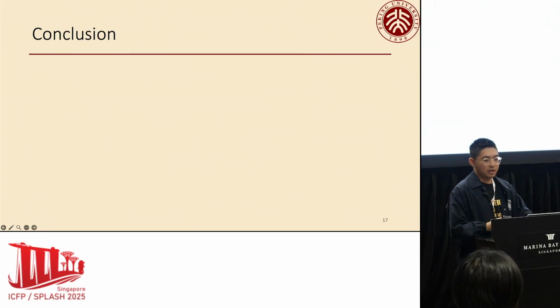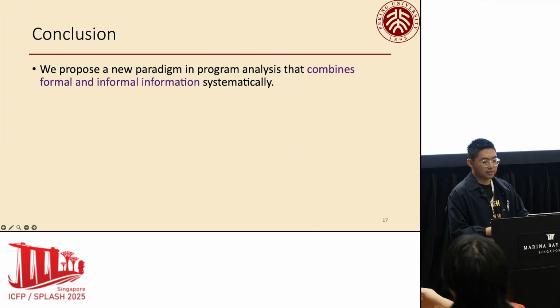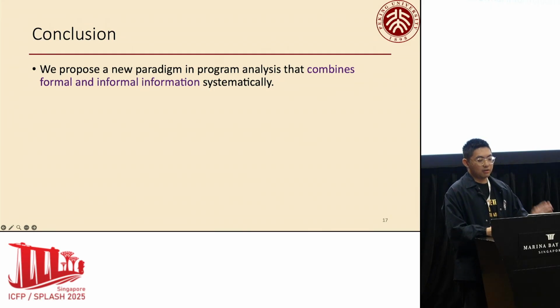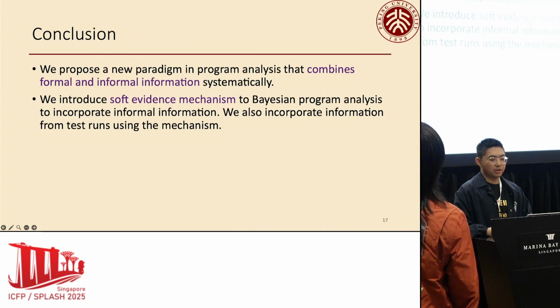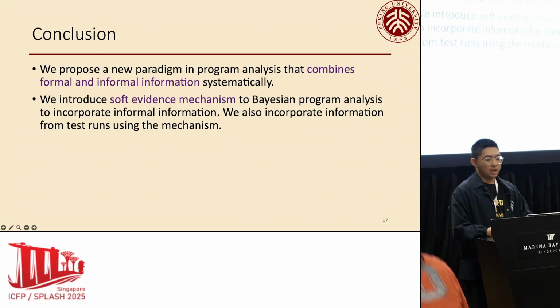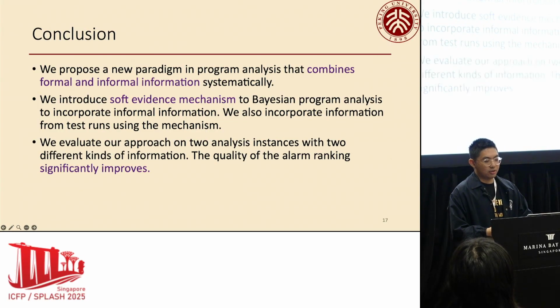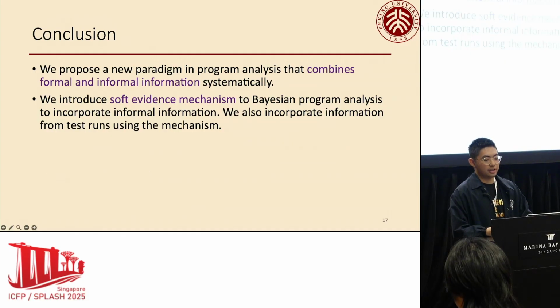So in conclusion, we have proposed a new paradigm that systematically combines formal and informal information in program analysis. Our core contribution is the use of soft evidence to integrate hints from a neural network into a Bayesian analysis framework. Our work is the first to integrate soft evidence in Bayesian program analysis. We also incorporate information from test runs using the mechanism. Our evaluation on Java pointer analysis and Android taint analysis confirms that this approach significantly improves the quality of alarm ranking. And thank you for your attention.